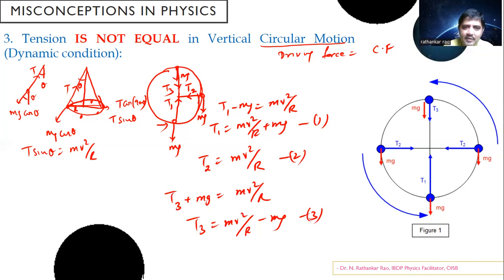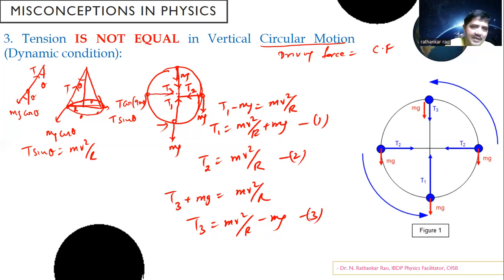Now what has happened? Here you see mv square by r plus mg. Here this mg is missing. Now you are subtracting it. Wow, that's great, right? You see how systematically, how nicely the pattern has been shown. So therefore, now as the particle keeps on going, tension is reducing. When it comes back, don't say that this should be minus 2 mg. It will not happen because it's repeating the cycle of events.